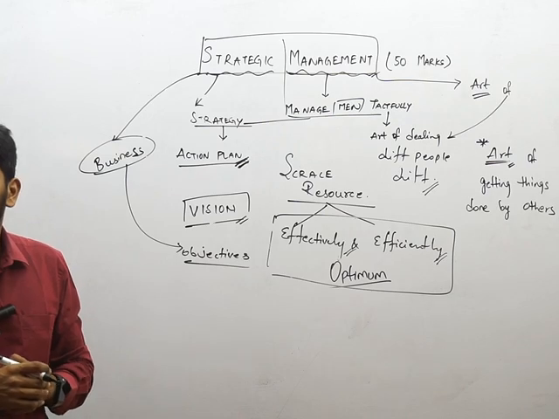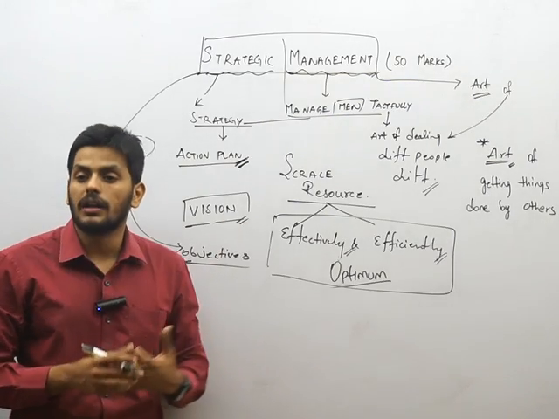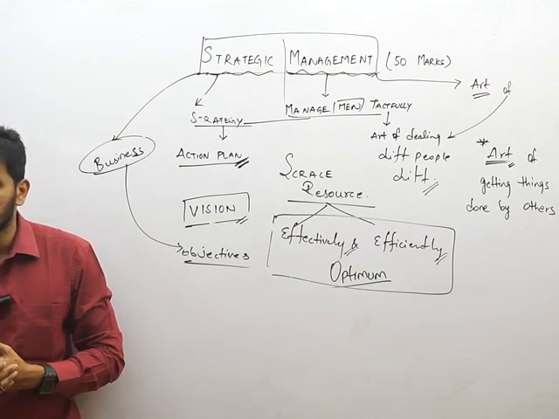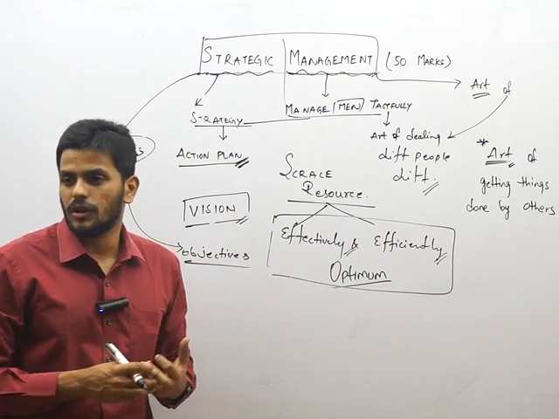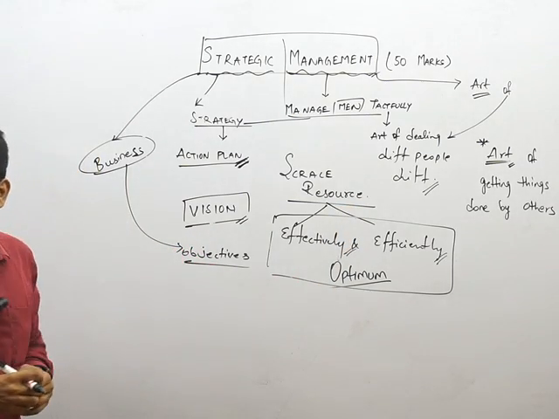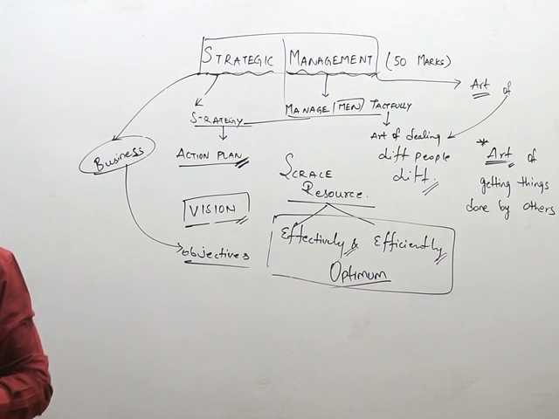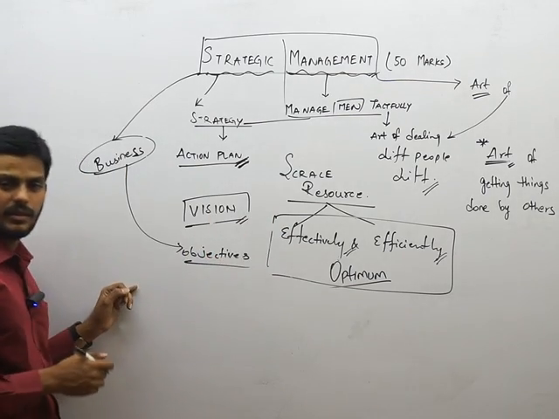Strategic management is all about making sure that the business achieves its objectives by employing whatever resources are available to the business.